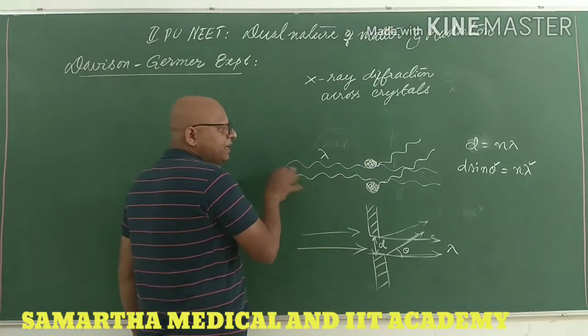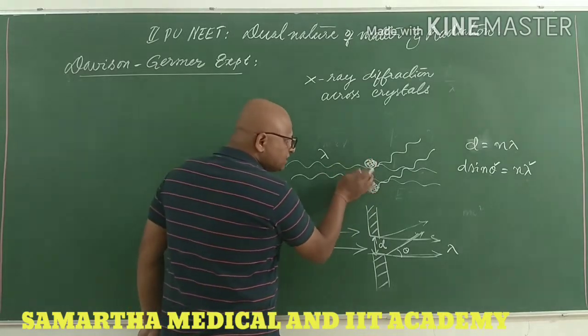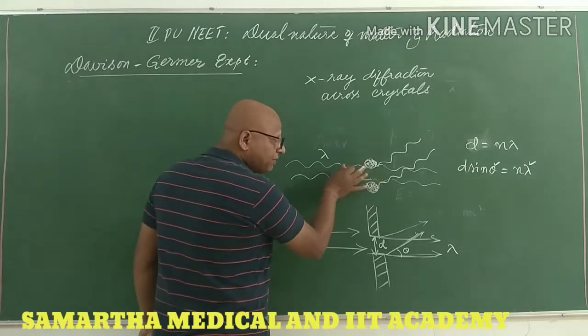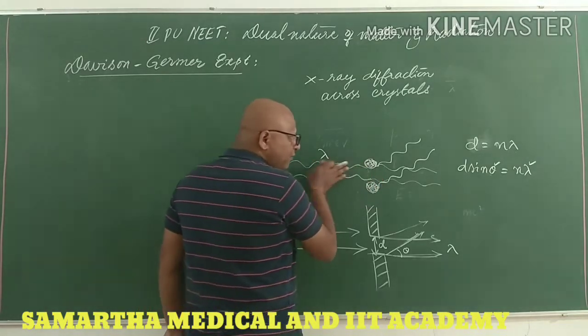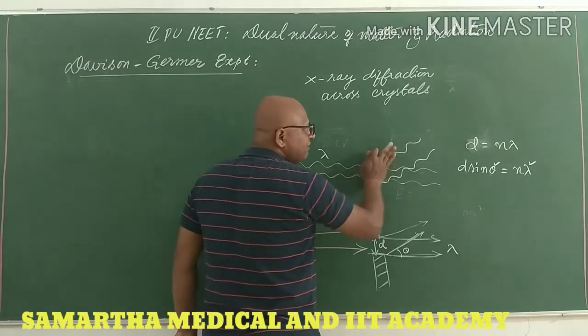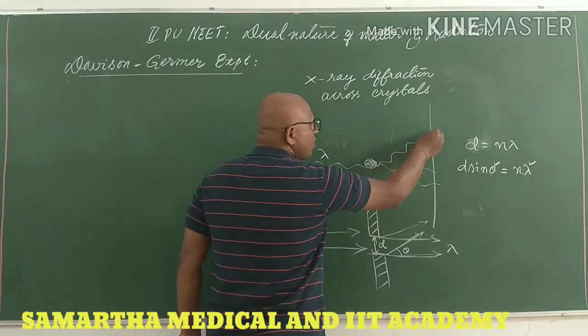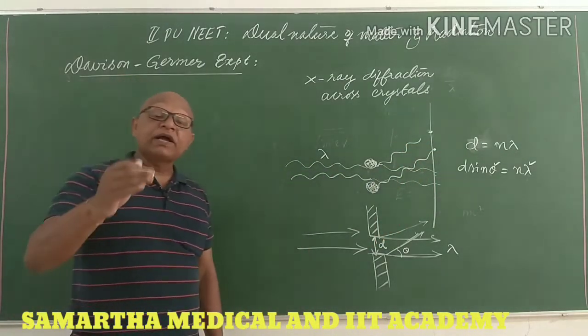If you make X-rays fall on atoms, between two atoms there will be a bond length, a gap. Whenever X-rays fall within that gap, they diffract, and the diffracted X-rays obtained on the screen give you a diffraction pattern.